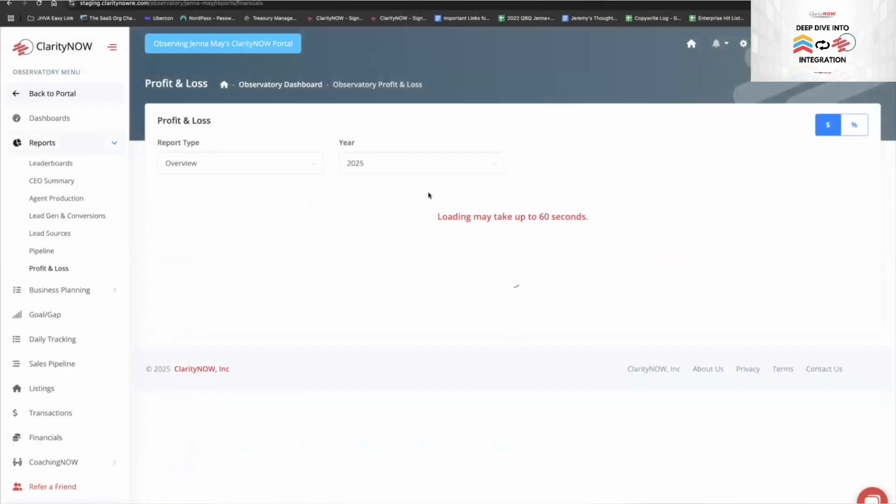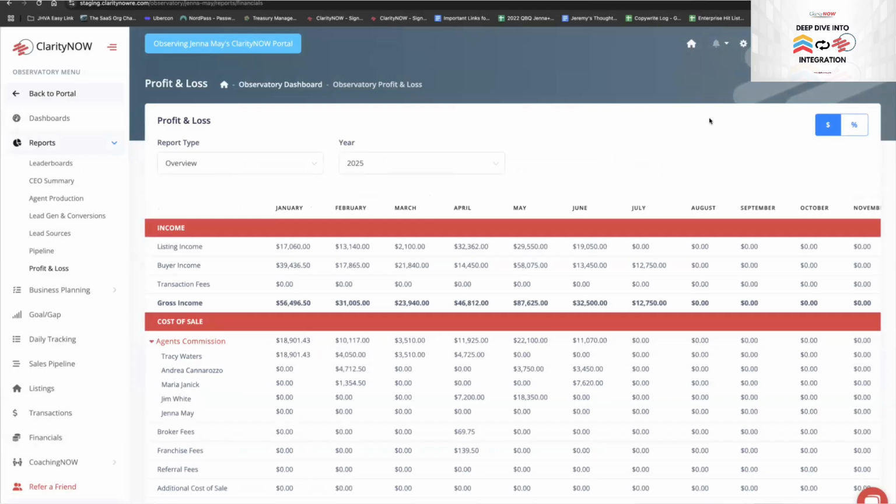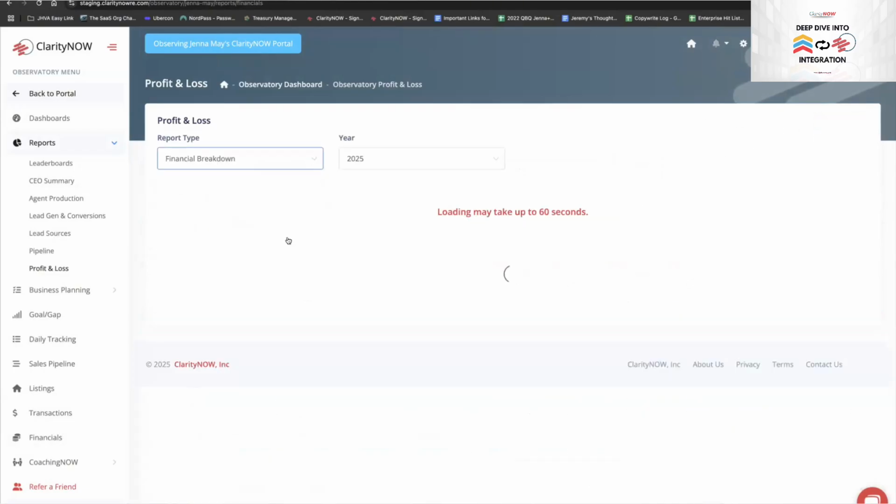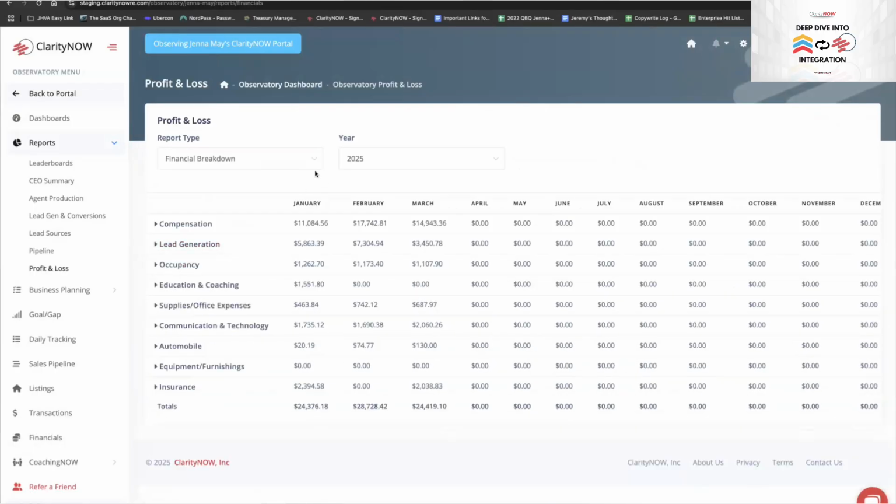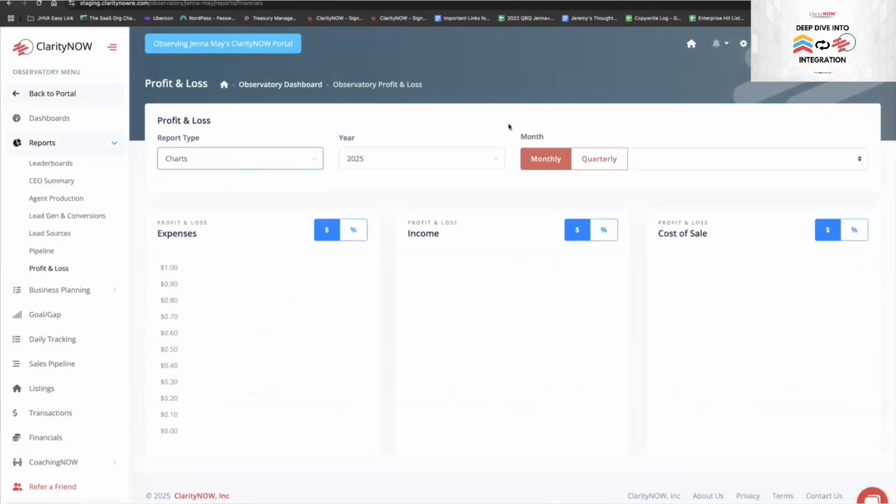But when I look at this P&L, I can see it month over month or for the entire year. I can see everything by dollar amount or percentage of total revenue, a breakdown of all of my expenses per category, and also a visual component as well.